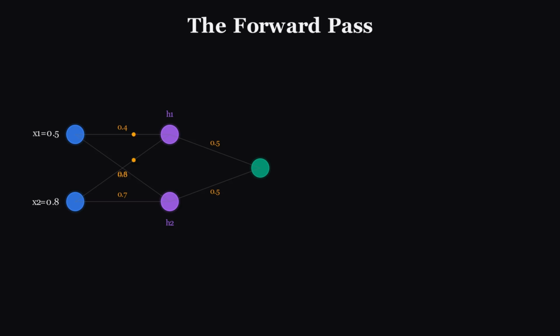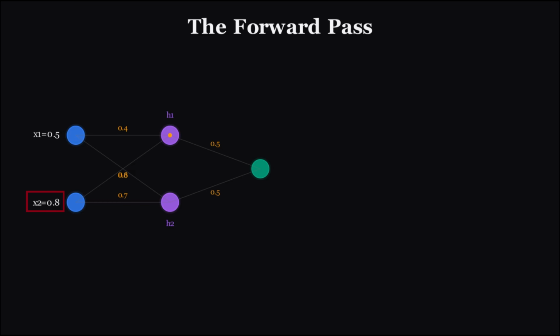Learning starts with a forward pass. You feed data into the input layer, and it flows forward, layer by layer, until you get an output. Let's trace one. Say we have a tiny network, 2 inputs, 1 hidden layer with 2 neurons, and 1 output. We'll use actual numbers so you can follow along. Input 1 is 0.5.